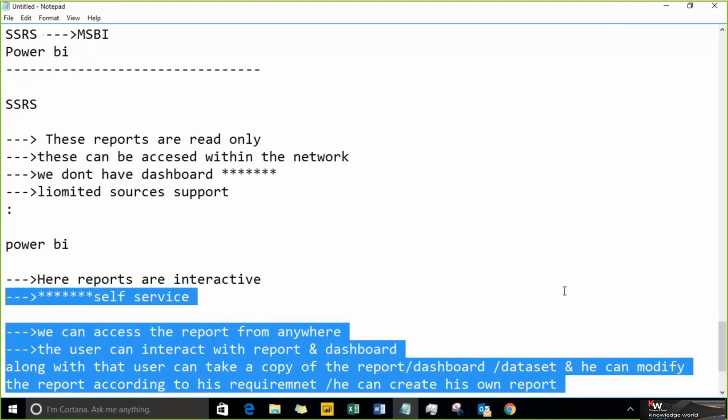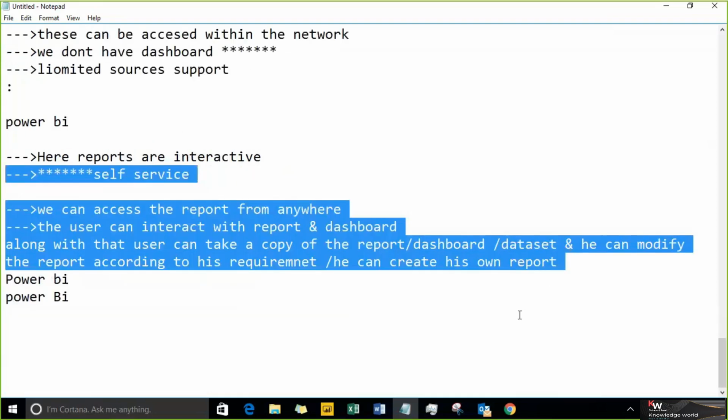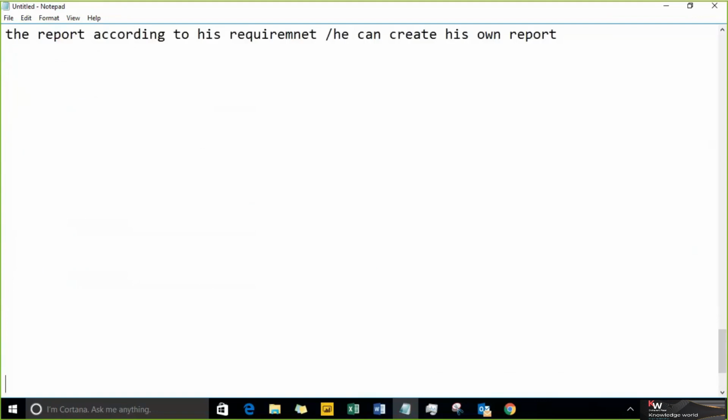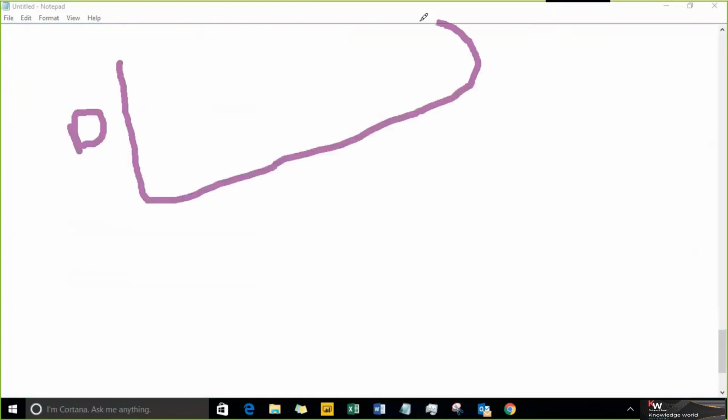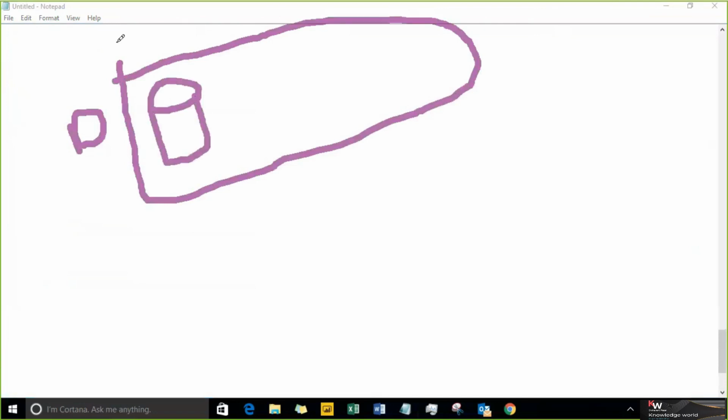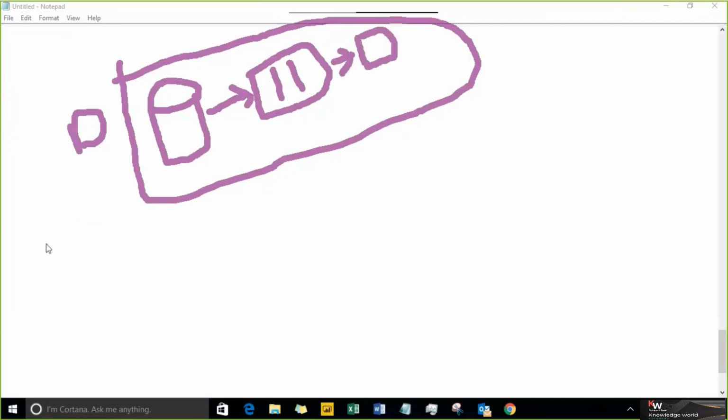Okay, understand this point very clearly, so that you will feel what SSRS can do or Tableau can do. So I am referring that the developer is going to create a data set with the help of a data model, and then after that he is going to create a report with multiple pages. Then after that he is going to create a dashboard. What is the dashboard? I will explain. So he created these things. Then after that he is sharing that with the user.